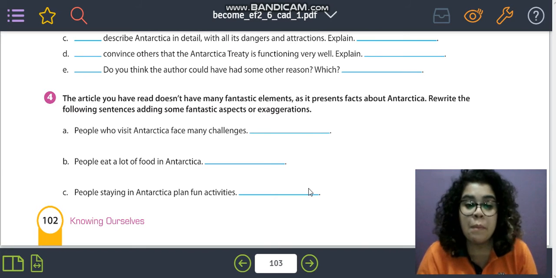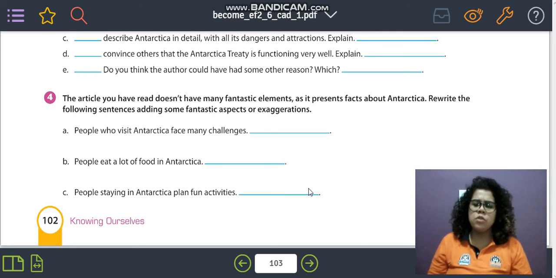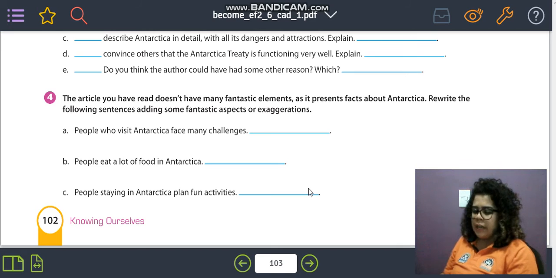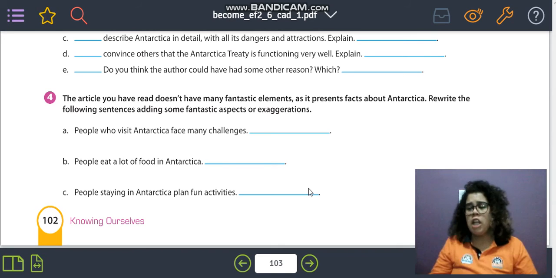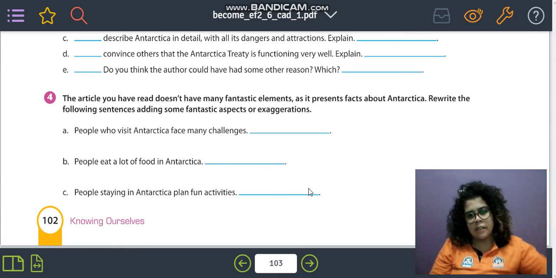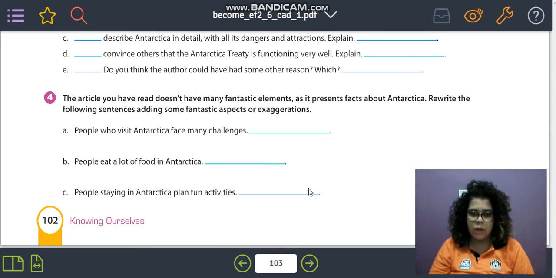So, for example, people who visit Antarctica face many challenges. For example, I want to put some fantasy here, like monsters. So, people who visit Antarctica face many challenges like monsters. So, I'm giving a fantastic element, a fictional element, to the sentence. That's what I want you to do. That's what the book wants you to do.